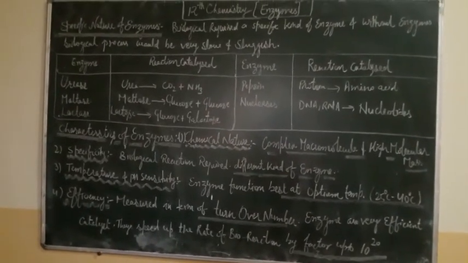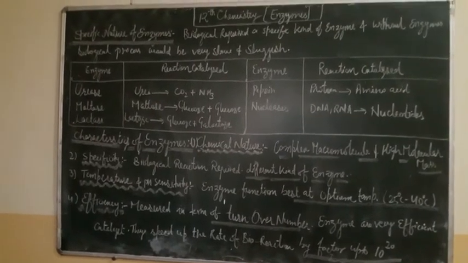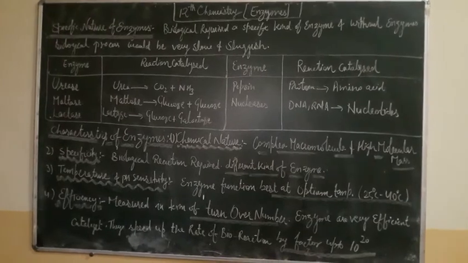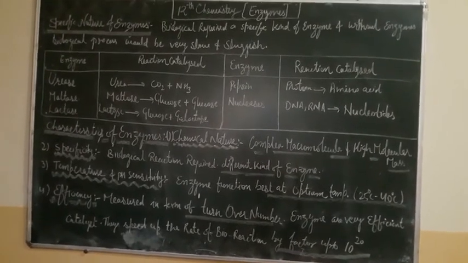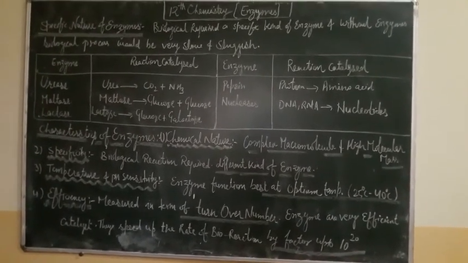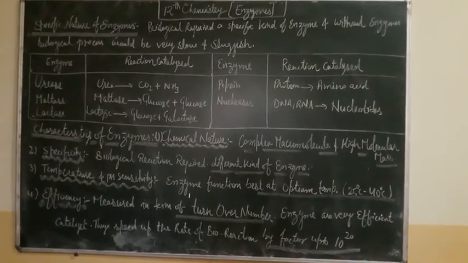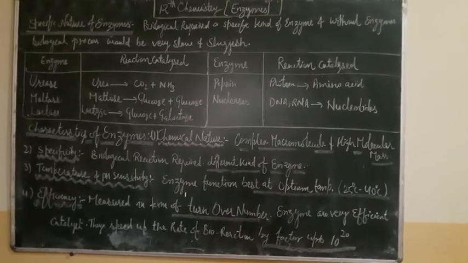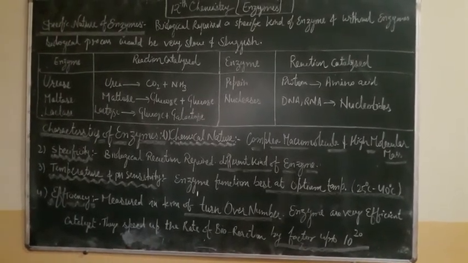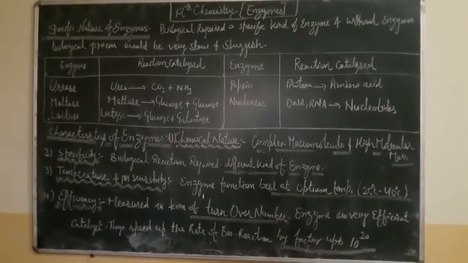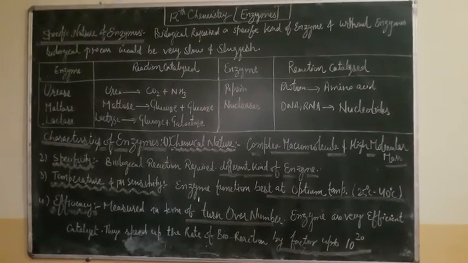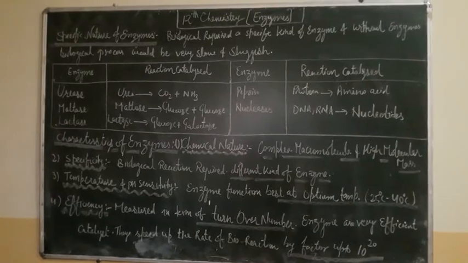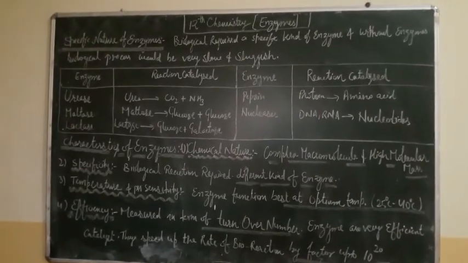So today we start with our next new topic. The name of the article is the specific nature of enzyme. The specific nature of enzyme states that biological reactions need a specific kind of enzyme, and without the enzyme the biological process would be very slow and sluggish. It means a particular reaction needs a particular enzyme, and that is what is called the specific nature of enzyme.